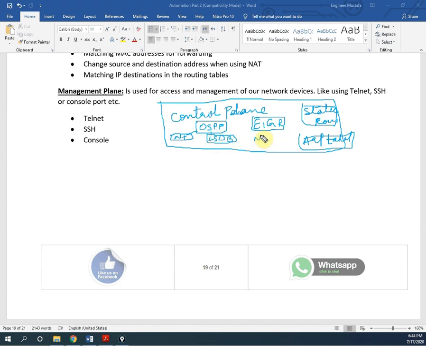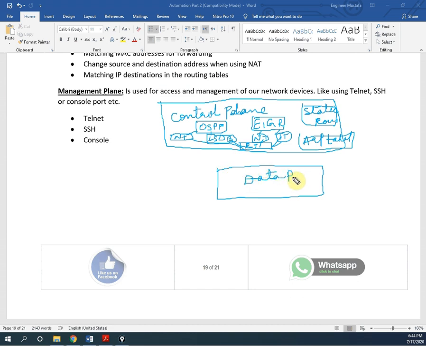And here also we can have neighbor table, topology table, all this one from EIGRP, and all are mixing and giving one routing protocol, routing table, we can say routing table, all are connected here. Example just I am giving. And then we will have the data plane. This is a data plane.